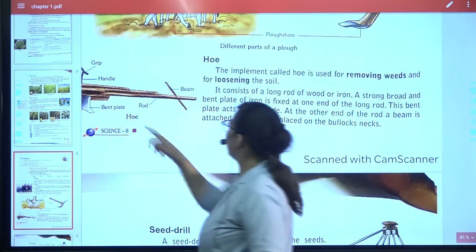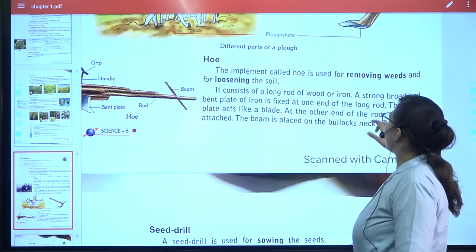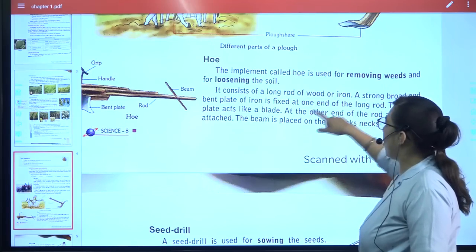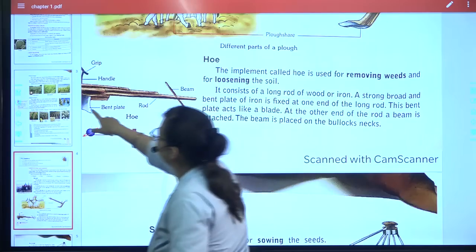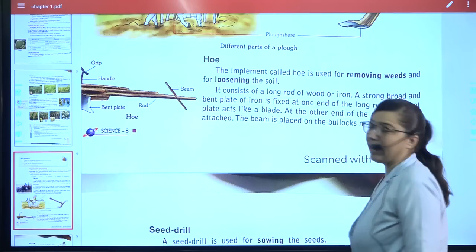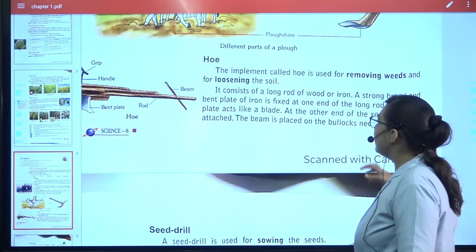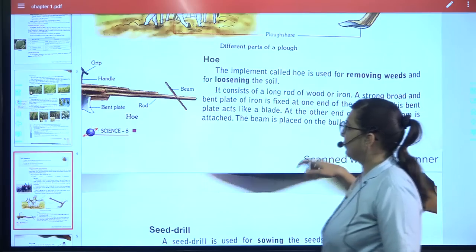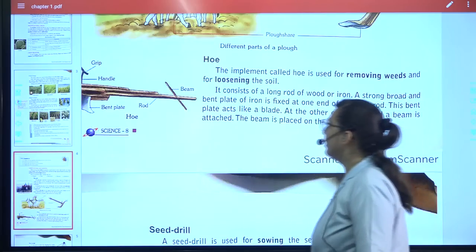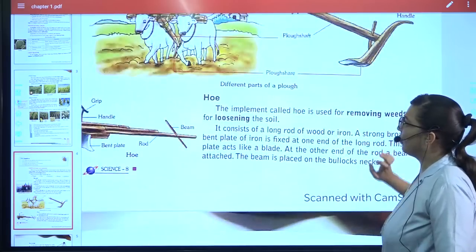This is a big rod which is generally used, and a strong, broad and bent iron plate, this over here, fixed at one end, and it acts as a blade for removing all the weeds. And this beam over here is placed on the bullock's neck. So this is how the hoe is used.